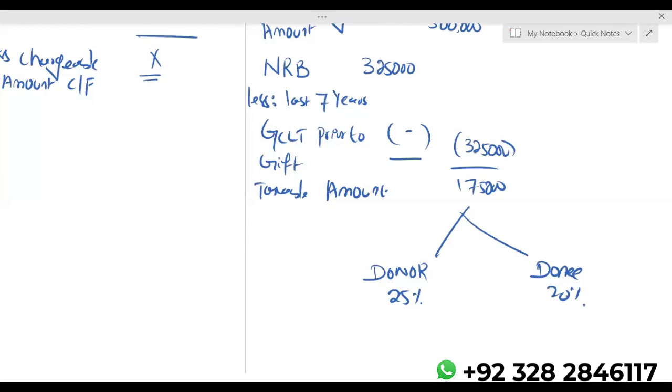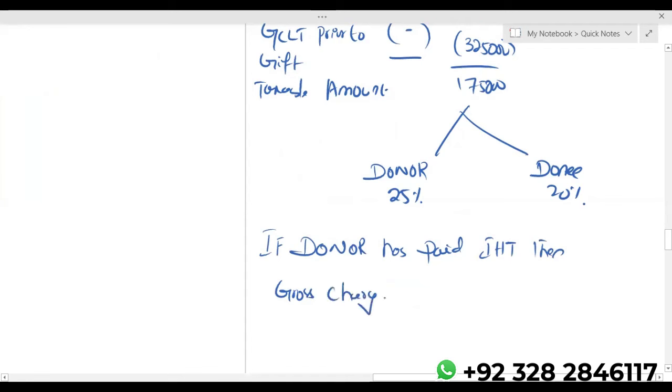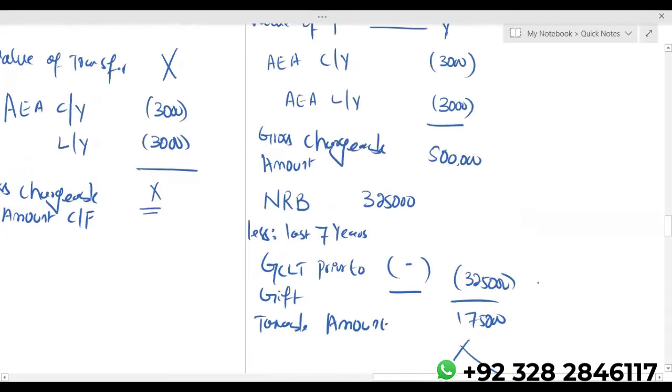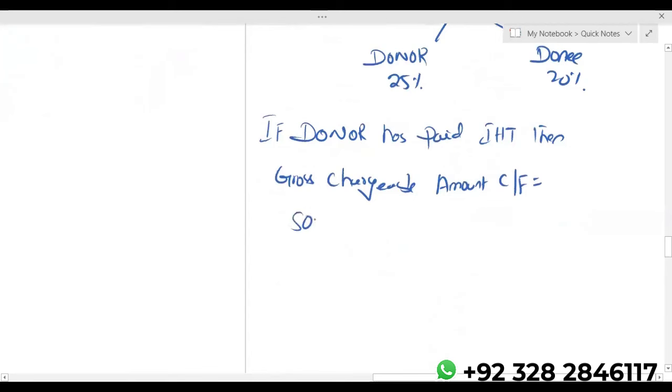And whenever donor pays, if donor has paid IHT, then gross chargeable amount carry forward will be, you'll take the chargeable amount, which is 5 lakh, let's say, plus IHT paid by donor.